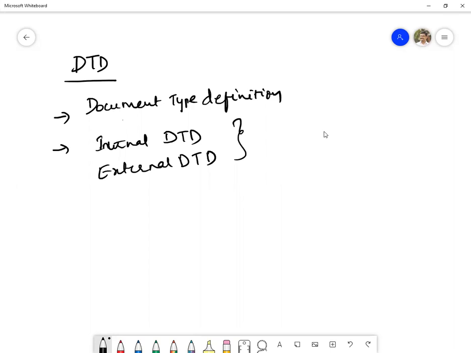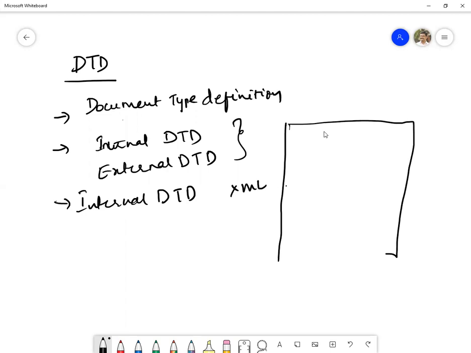So let us come to the internal DTD. What do you mean by internal DTD? Internal is nothing but the XML file containing some rules that are part of the XML file itself. The XML file contains some rules that will be inside the document.